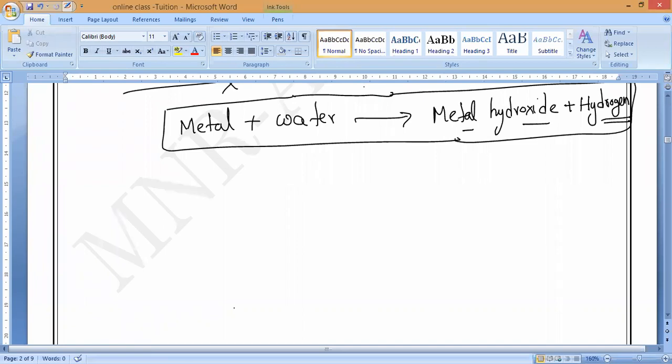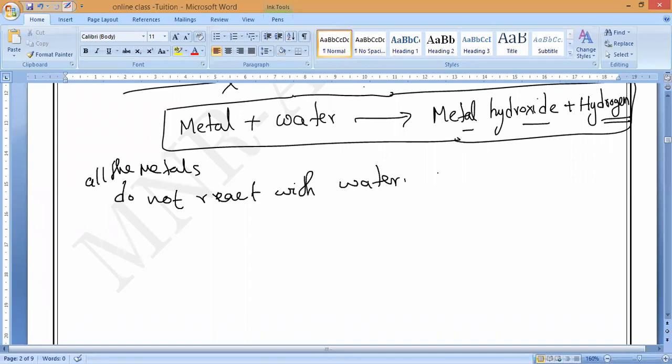So, if you observe here, all the metals do not react with water. You have to remember it. All the metals do not react with the water. A few will easily react with the cold water.